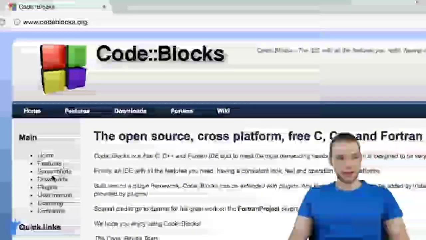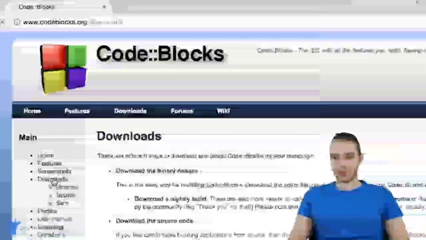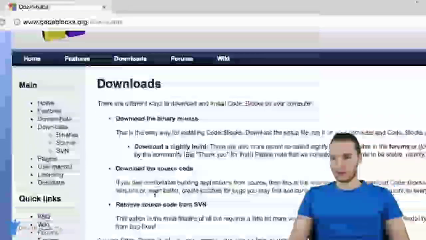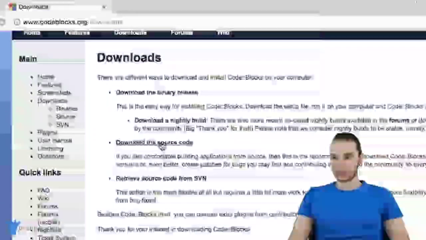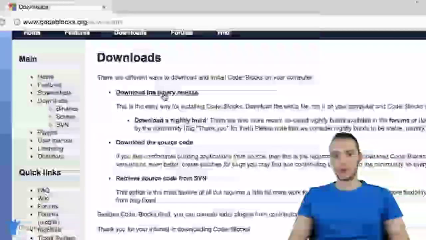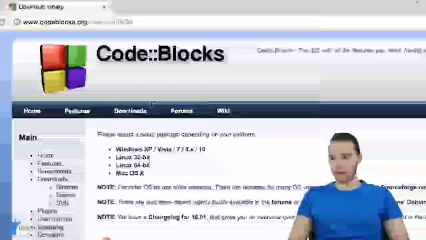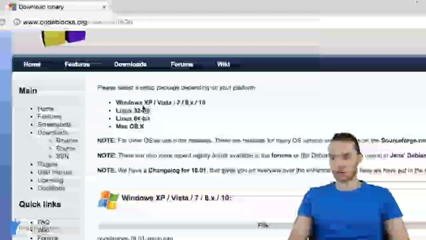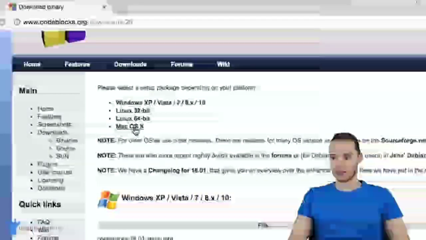So we're just going to come down here to this downloads link, and there should be a few options here: download the binary release, download the source code. We're going to click download the binary release. And you'll see down here we have a bunch of options for Windows, Linux, and Mac. Click the Mac option.